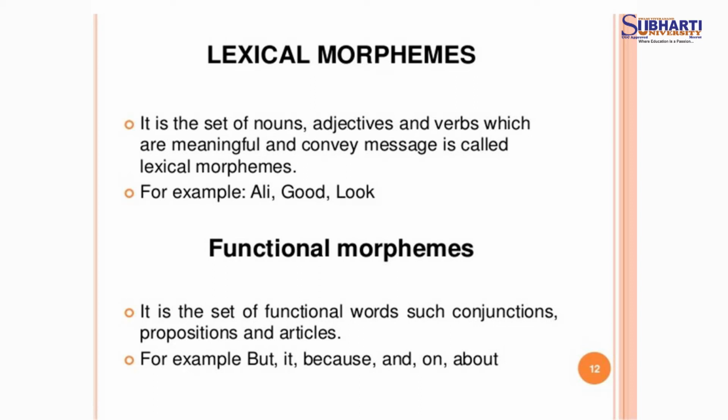Functional morphemes are what? It is the set of functional words such as conjunctions, prepositions and articles. For example, but, it, because, and, on, about. These are the functional ones. I was going to Agra, but my train came late and I couldn't go there. So, this but is explaining the functional morpheme in that sentence.